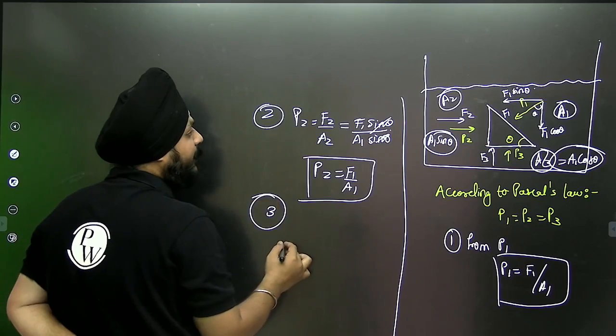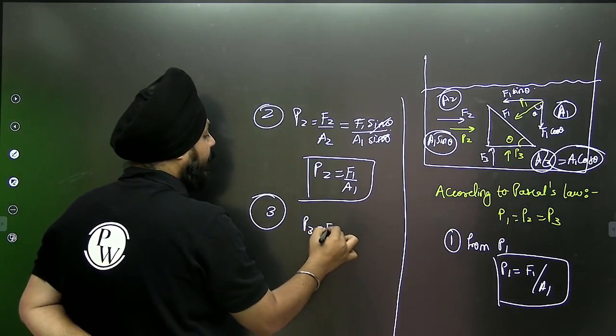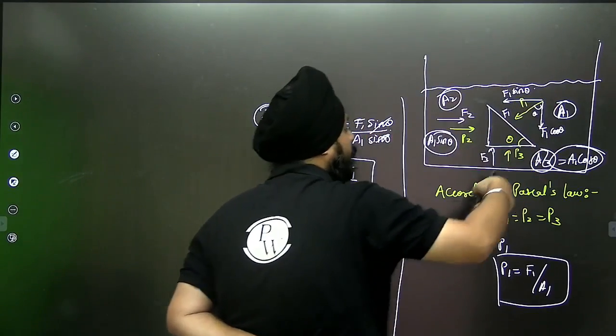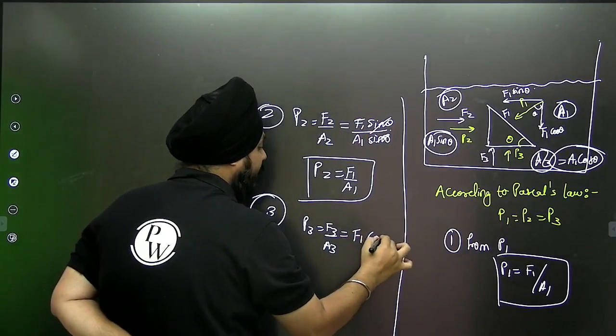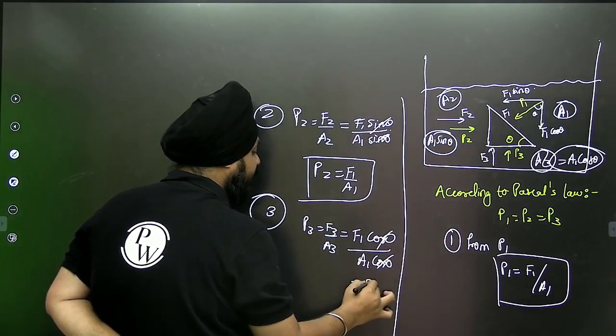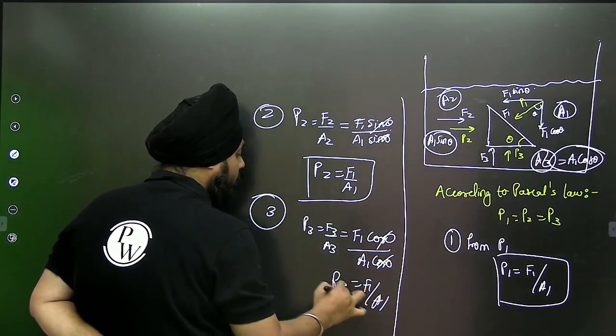Similarly for the third part, P3 is equal to F3 by A3. But here F3 is equal to the vertical component of this force, that is F1 cos theta, and the area is also A1 cos theta. Cos theta is going to cancel.